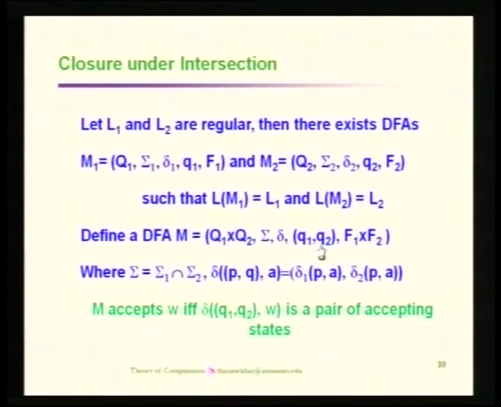So, for the construction of the intersection, first you form the states and then the alphabet. Any string is in the intersection of the languages L1 and L2 only if it is in both L1 and L2.